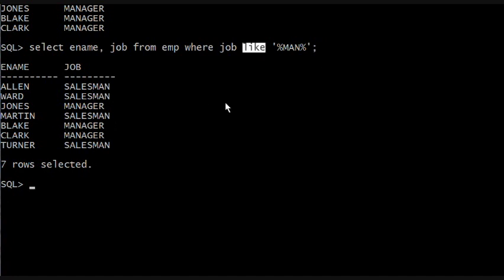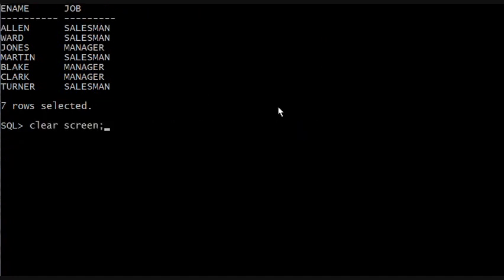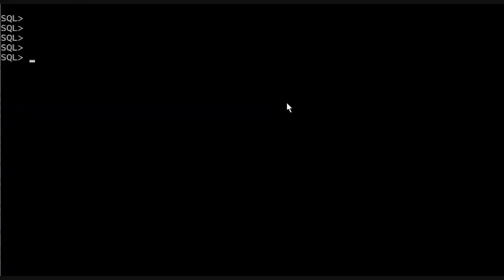Remember, like. Now, let's do the like operator without the percentage sign. Remember, like is very versatile. You can use like with many different things. Let's say we want to see everybody who works in Department 20. Give me the names and department number of everybody who works in Department 20. This is very easy, right? We did this many times from EMP, where DEPTNO equals 20.